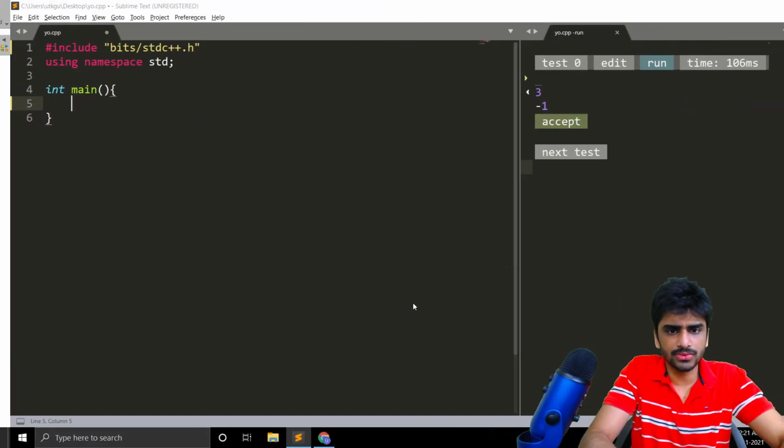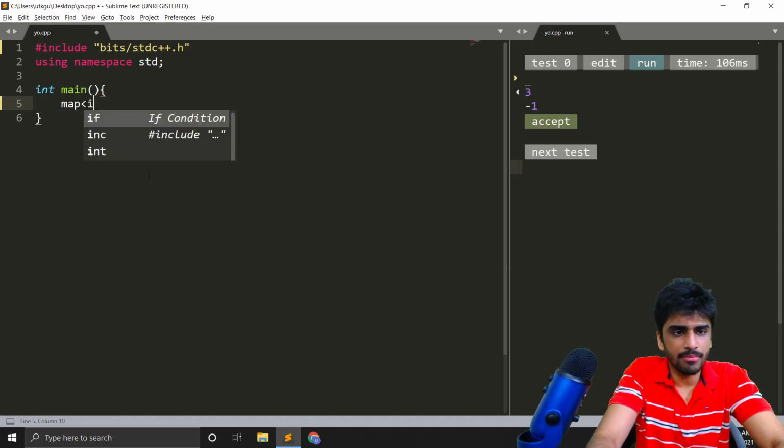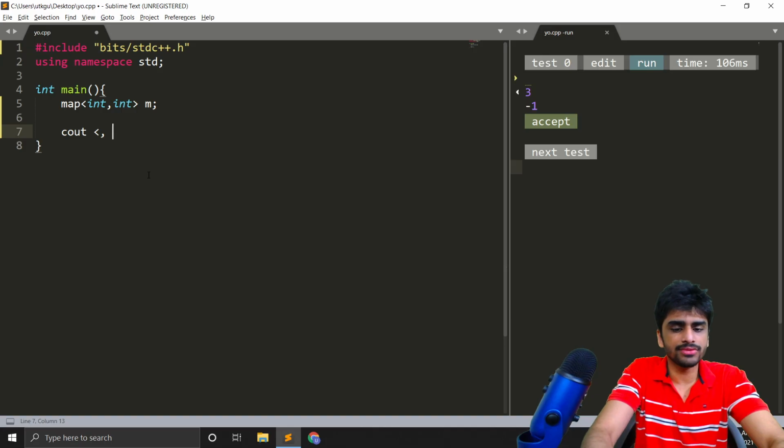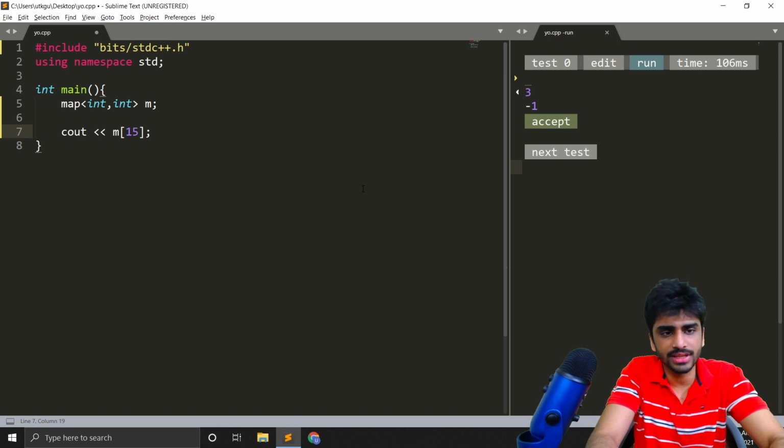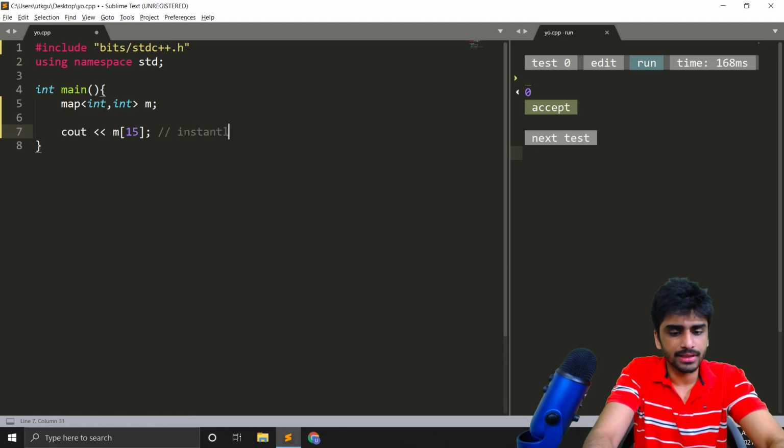Let's try to see some examples of maps. So let's say I have a map of int comma int m. Now let's say some element is not present in the map, what will happen? If I directly try to print m[15] and that is not even present in the map, it will instantly create the element, and the size will be 1 and the value will be 0.